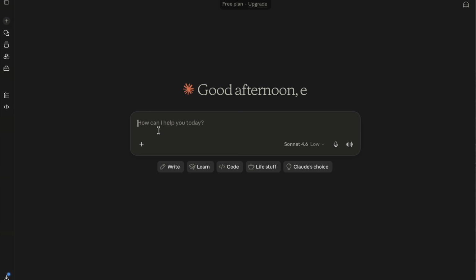That's where we're going to type, and that's where we're going to start our conversations. If you don't see this, look on the left-hand side of your browser, and you'll probably see a plus button or something that says New Chat, and you can click that to get to something that looks like this. So how do we get started? We literally just type something in here and that will automatically create a chat for us.